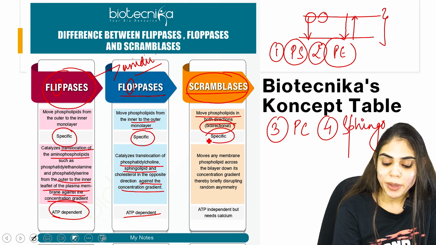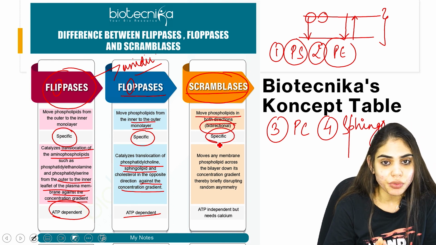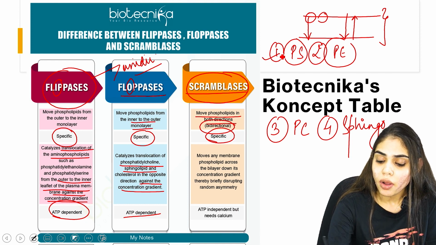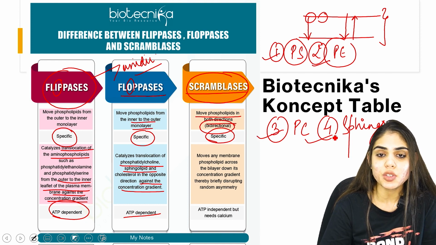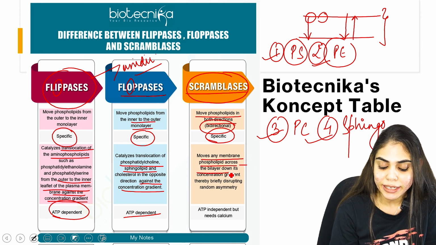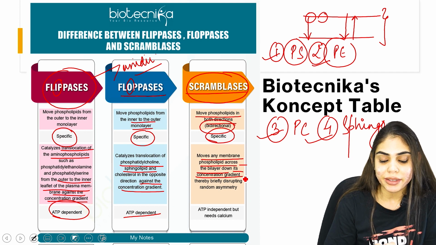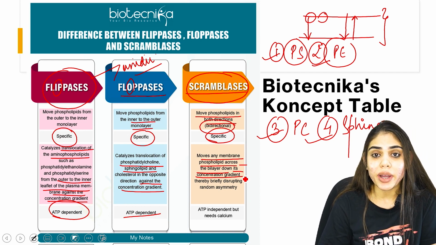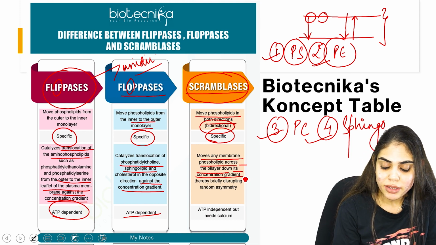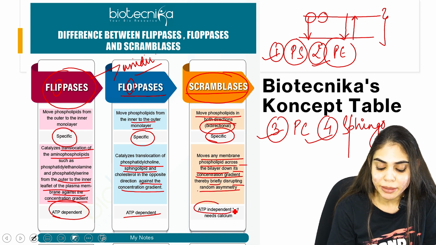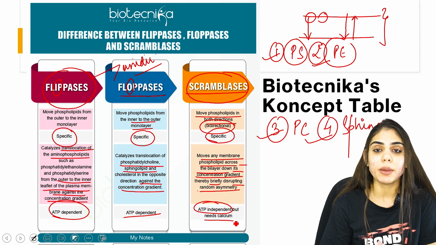So these are specific to all 4 different types of phospholipid. So if phospholipid translocation is to be done for all the 4 different types, scramblases come into action. They move any phospholipid across the bilayer down its concentration gradient. That means it is a passive transport. It doesn't require any energy. So it works down its concentration gradient, thereby briefly disrupting lipid asymmetry. So this is an ATP independent enzyme, but it needs the help of calcium.